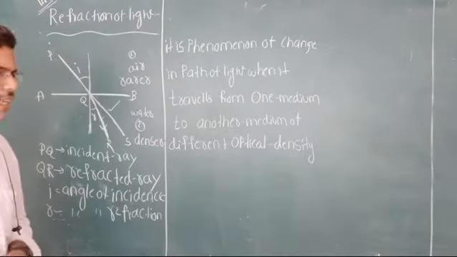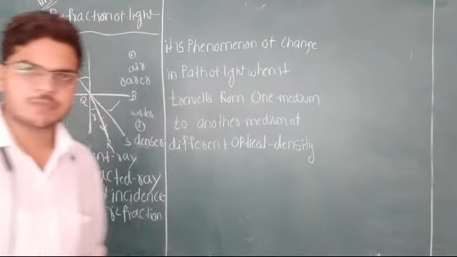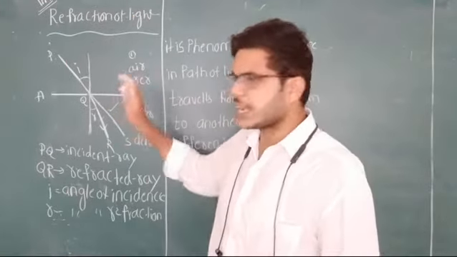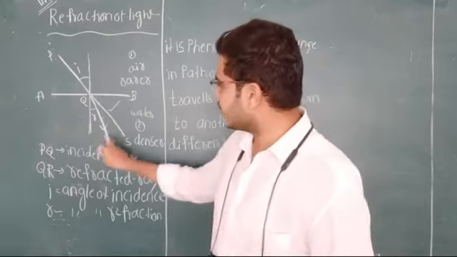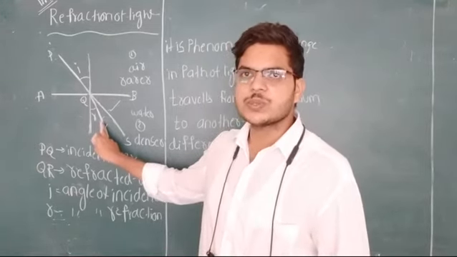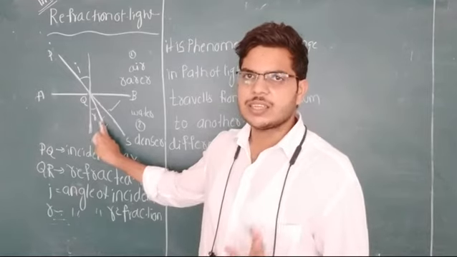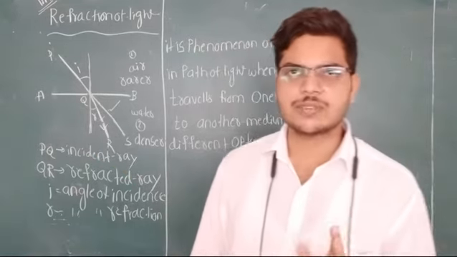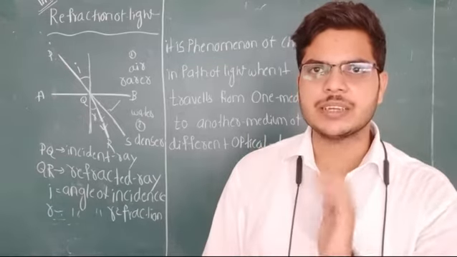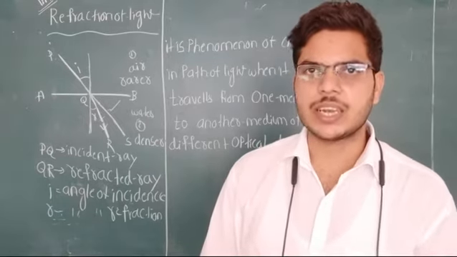When light travels from one medium to another medium, there is a change in the path of the light due to the change in media. It is known as refraction of light. Is it clear? Refraction means bending, a change in the path of the light.